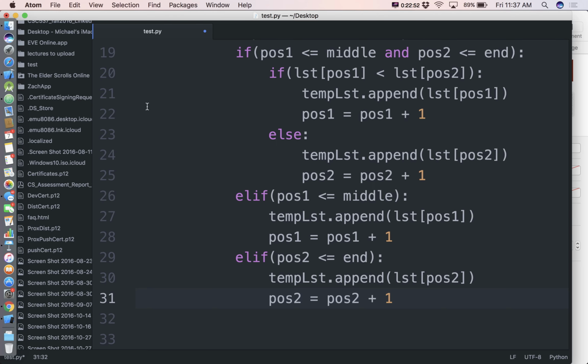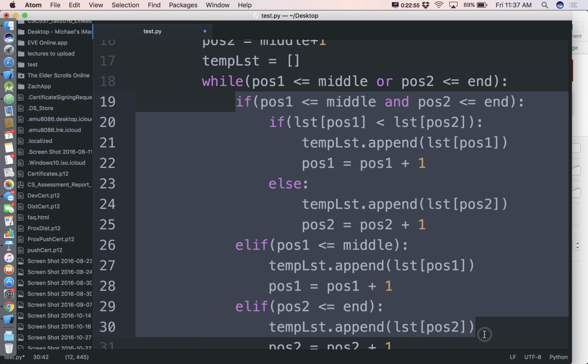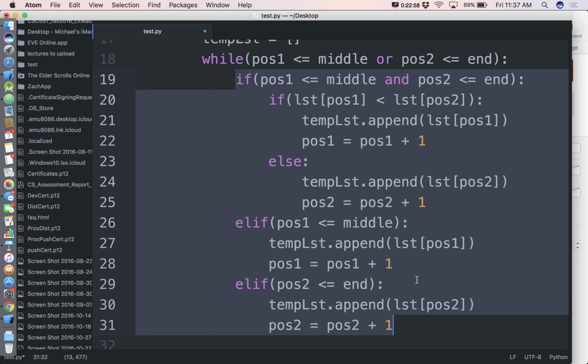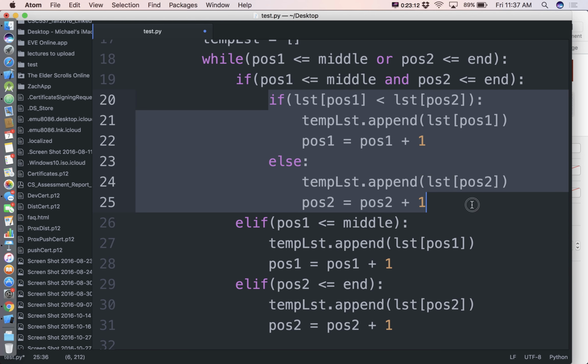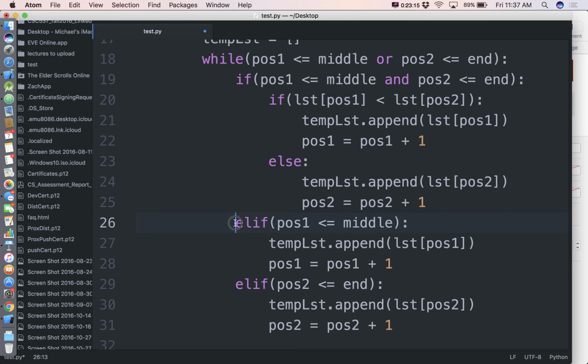That makes sense? So this is all the logic that happens inside of that while loop. If we're in this while loop, we know that at least one of our positions is a legal position. If they're both legal, find out who wins between the two of them. Otherwise, if the first guy is legal, pick him as the winner. Otherwise, if the second guy is legal, or we could just say else, because the only other condition is the second guy must have won, but just to be explicit with our Boolean expression here, if the other guy was legal, pick him as the winner.